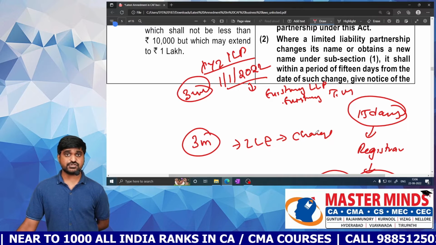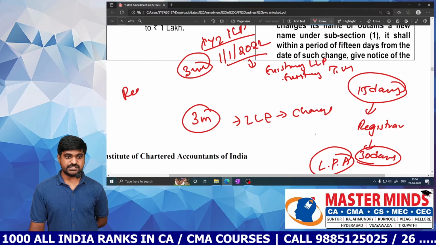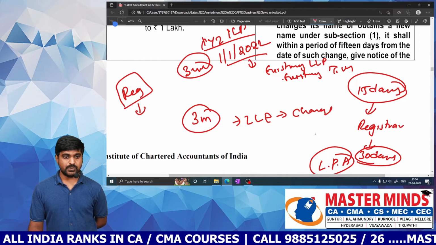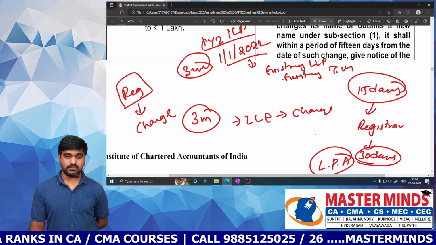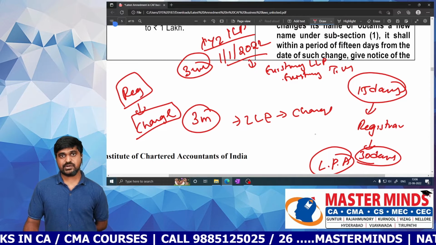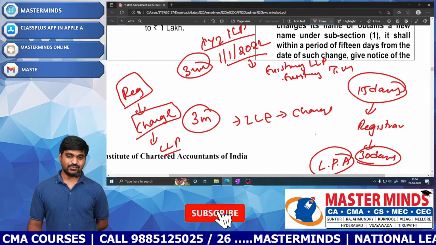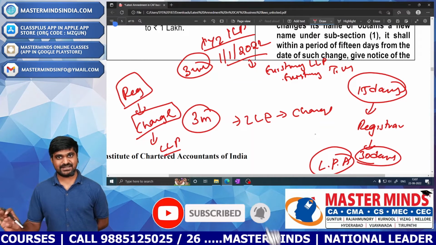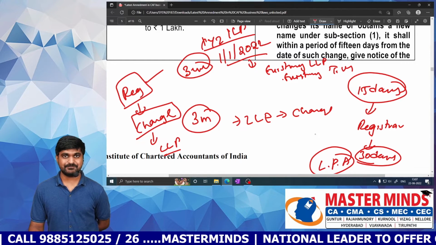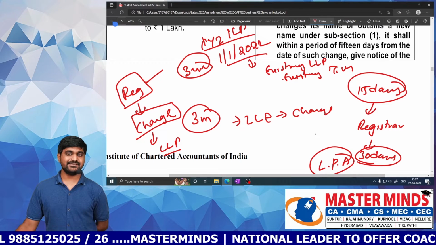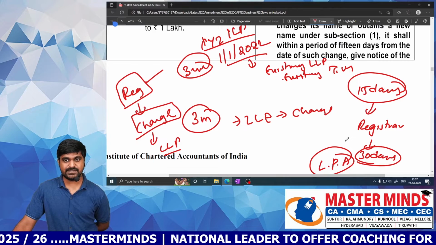So when the LLP fails to make such changes, the registrar will change the name and he will issue a fresh certificate to this effect to the LLP. So if the LLP makes the change, then it is fine. But if the registrar makes the change, then he will choose his own name, change the name, and issue a fresh certificate to the LLP. Okay, this is the entire process regarding the name of LLP.